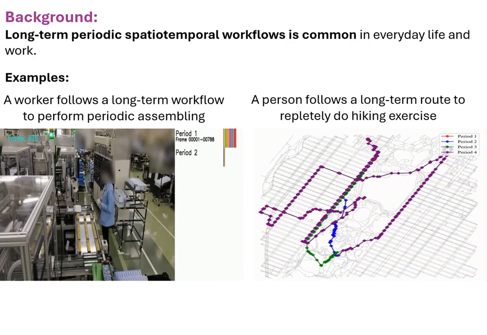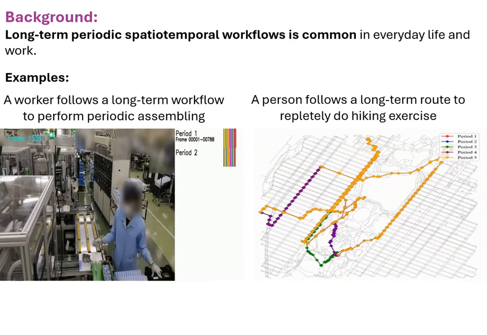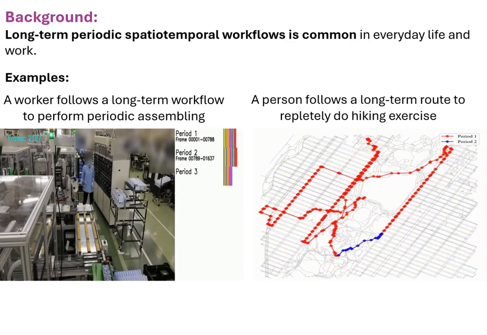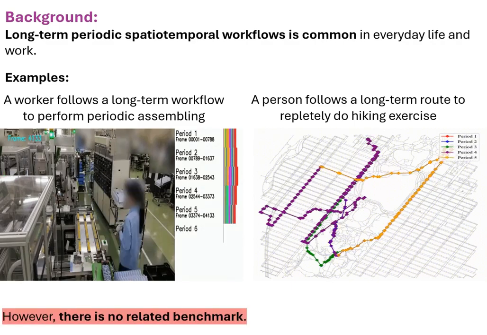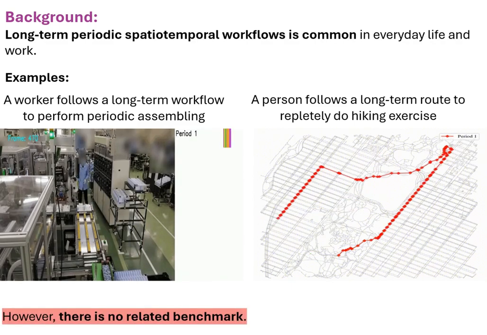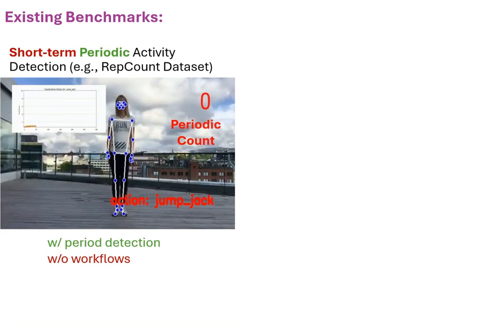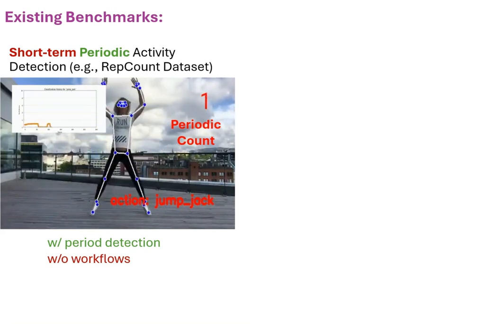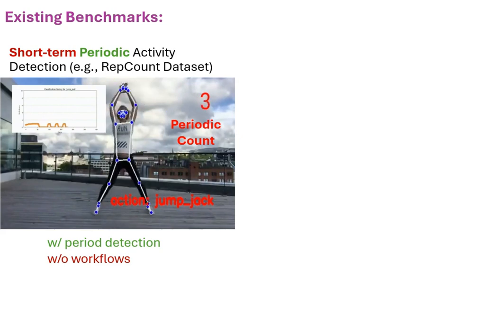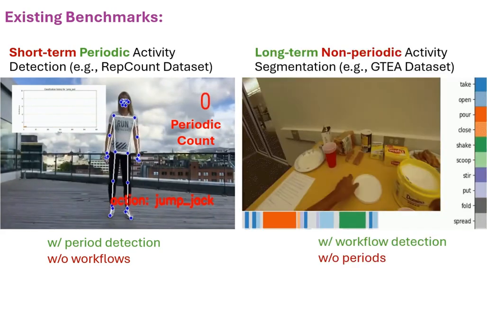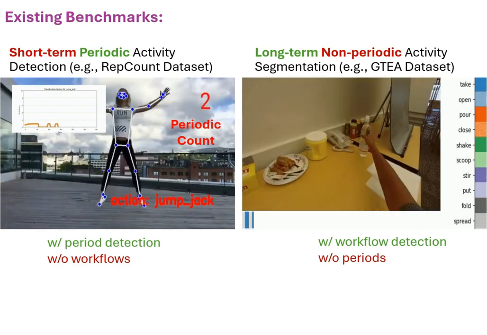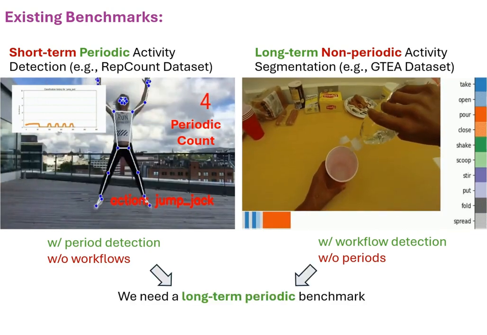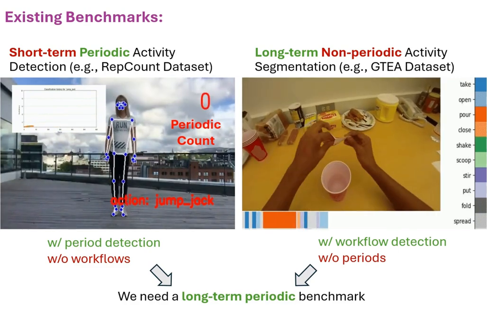If we can automatically extract the periodic workflow from observed activity data, it can help to quantitatively analyze our working and exercise procedure, to optimize the working environment and our health training. However, up to now, we lack a benchmark to study it. The existing related benchmarks either focus on short-term periodic activity detection, such as to count simple repeated jumps, or long-term non-periodic activity segmentation, which suppose only a single period is given. Therefore, we want to bridge their gap to make a long-term periodic workflow benchmark.